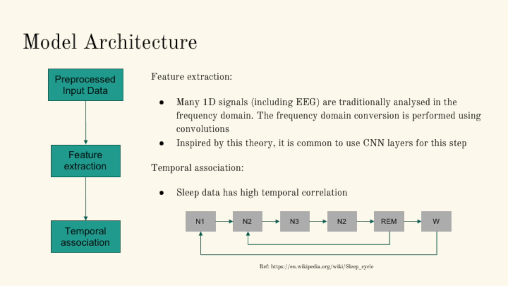Our model architecture has three stages. Pre-processing the input data is done in the ETL pipeline. For feature extraction, we use a convolutional neural network architecture, since frequency domain processing for EEG signals has inspired various successful CNNs for this step. Finally, we aim to leverage learned temporal associations with the transformer architecture and self-attention to predict the sleep label.